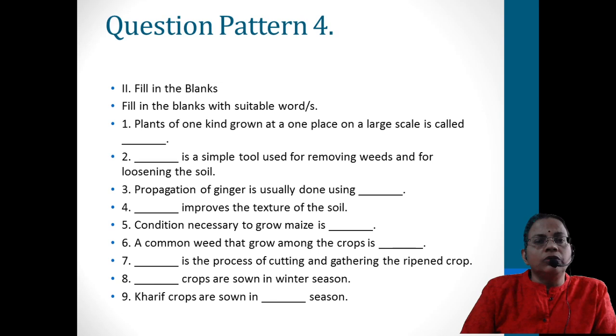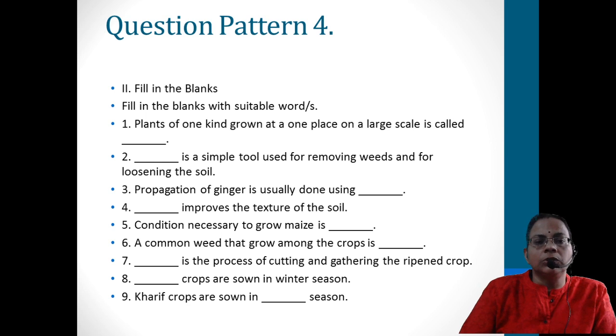Now we'll move on to the fill-ups. Like this, fill-ups will be given and you have to write not the blank area alone, you must write the whole sentence. So here: plants of one kind grown at one place on a large scale is called dash. You have to write that and complete the blank, that is crop, because it is fill in the blanks. In the blank you have to fill it up. So that means you have to write the whole sentence.